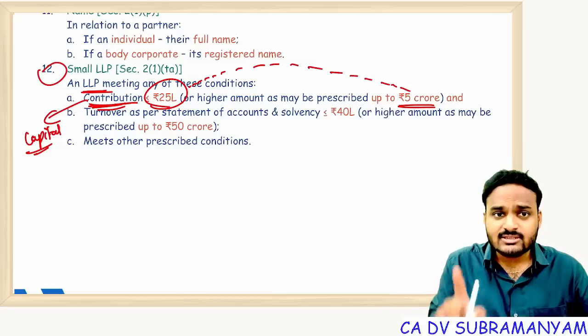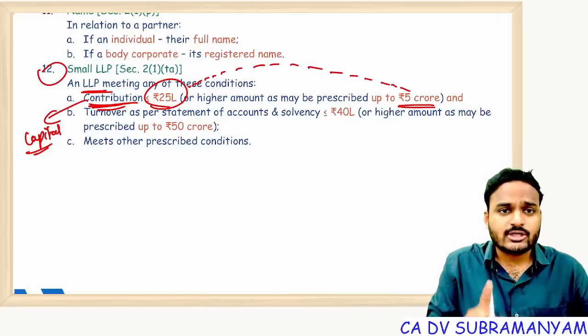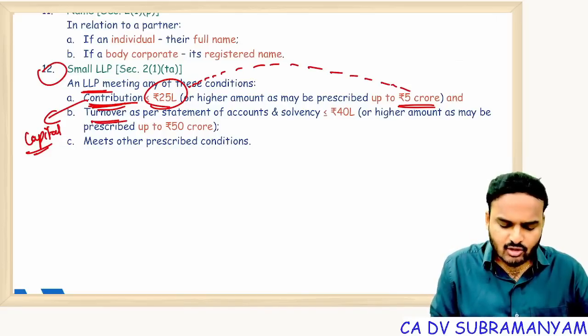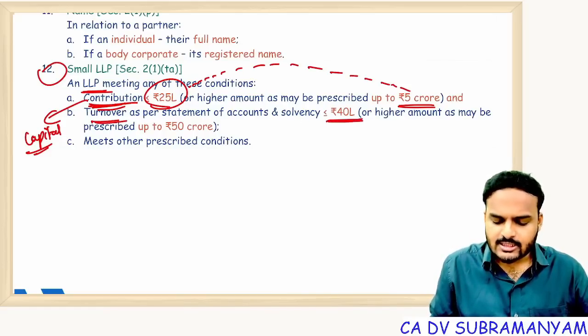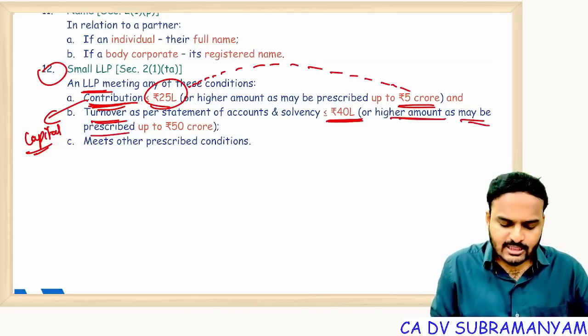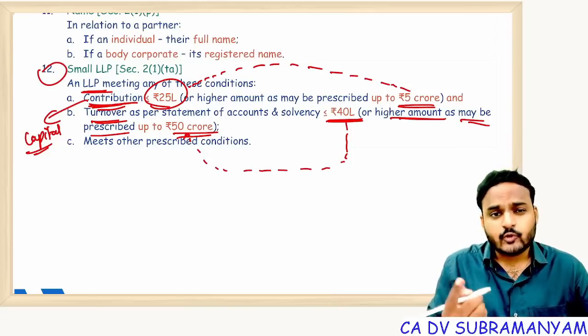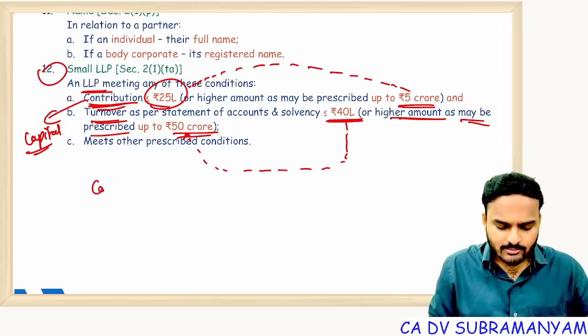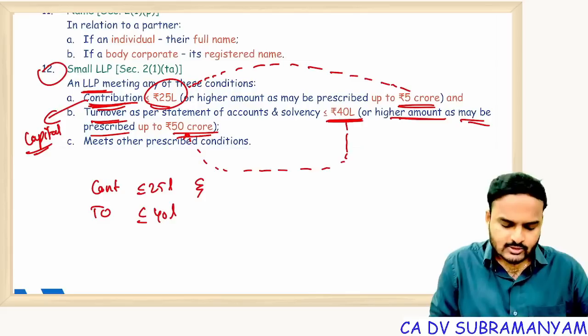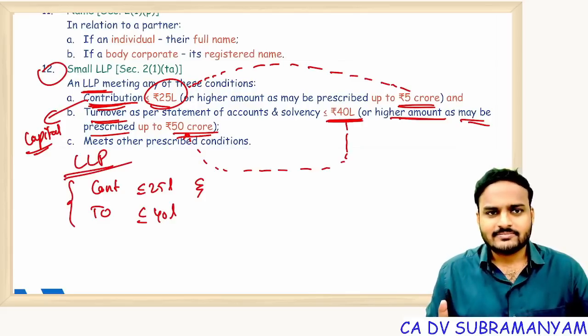But for the time being, contribution amount is 25 lakhs, and turnover as per statement of accounts and solvency is up to 40 lakhs, or such higher amount as may be prescribed up to 50 crores. CG can increase these limits to the extent of 50 crores in future. So for the time being, what are the limits? Contribution up to 25 lakhs and it's not "or", and turnover up to 40 lakhs. So an LLP satisfying these two conditions is known as a small LLP.